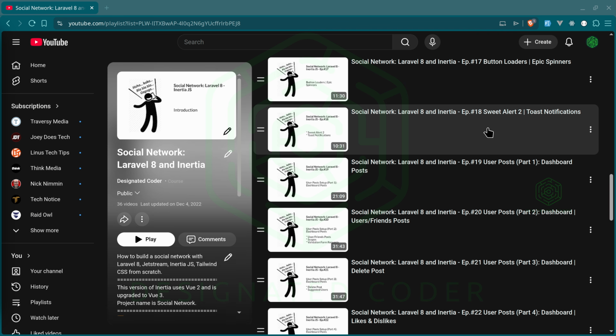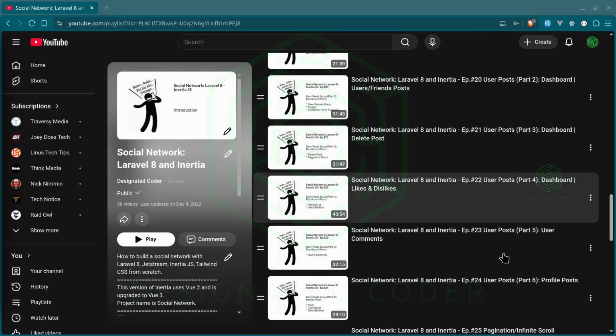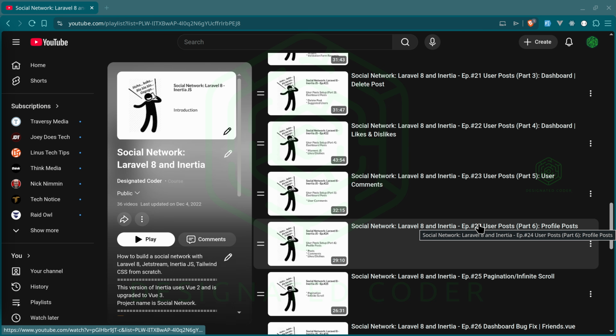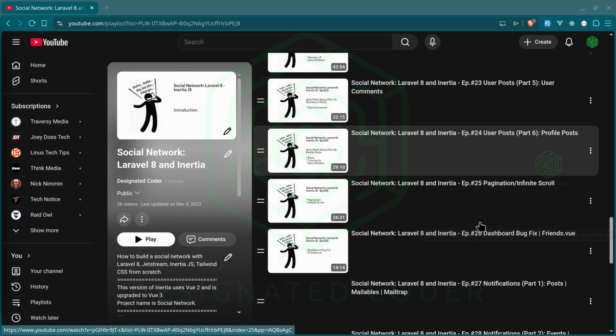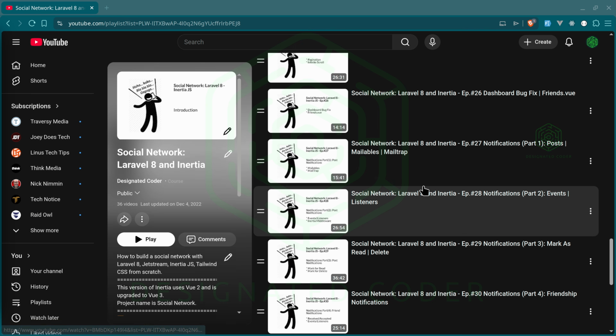We're not going to be needing Sweet Alert. We are going to be using something for that, as well as we're going to have a toast notification for that. That's already baked in. We won't have to worry about that. The scrolling is going to be interesting. We are going to do pagination for one of the pages. Inertia has something for that we are going to be using. So we'll get to that, as well as notifications.